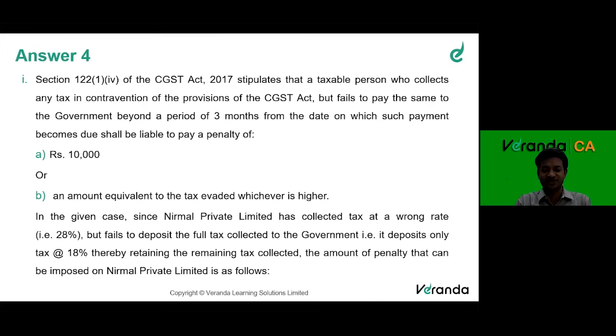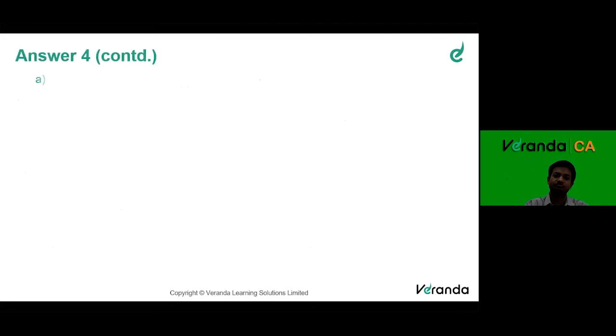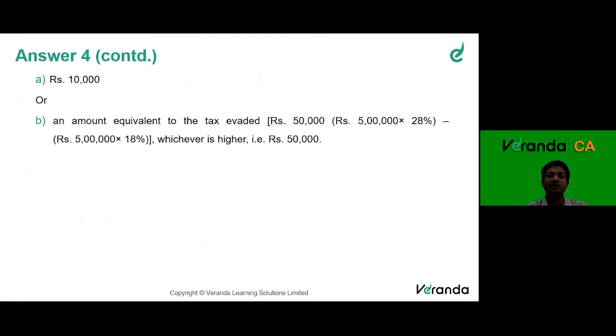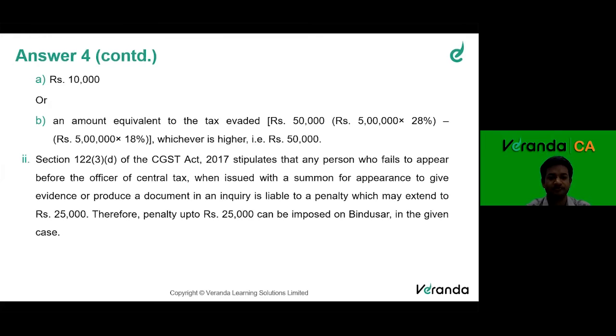In the given case, since Nirmal Private Limited has collected tax at a wrong rate but fails to deposit the full tax to the government, that is, deposits only 18%, the amount of penalty imposed shall be 10,000 or the amount equal to the tax evaded, which works out to 50,000 rupees. Because the value is 5 lakh rupees, 10% of that comes to 50,000. So 10,000 or 50,000, whichever is higher, you will have to pay.